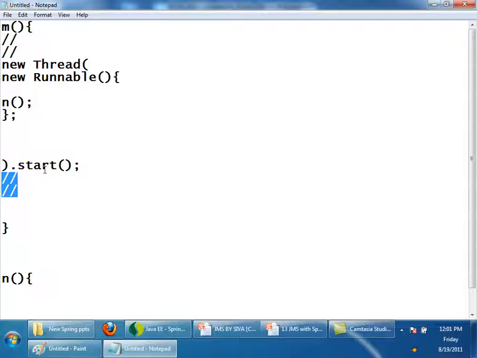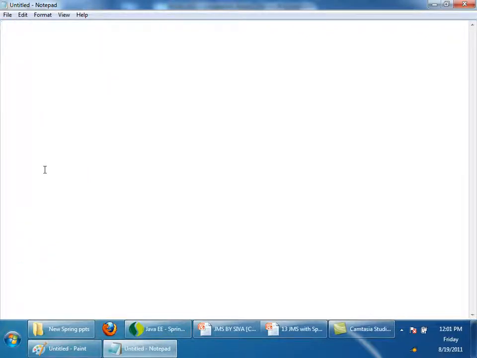So let us try to understand. By using messaging, you can write asynchronous programs, right? So I can do like this. While I'm coming to office, I want my bike to be serviced.